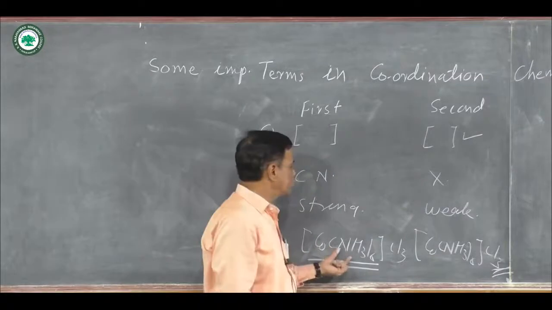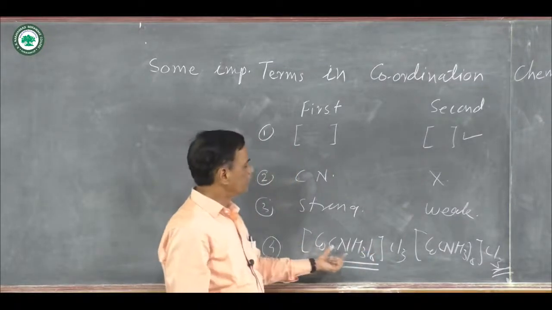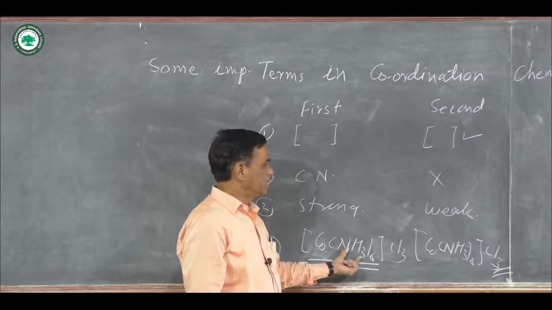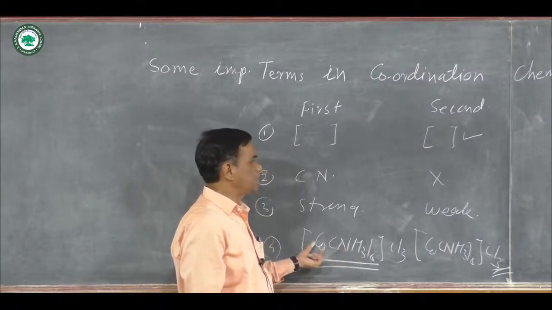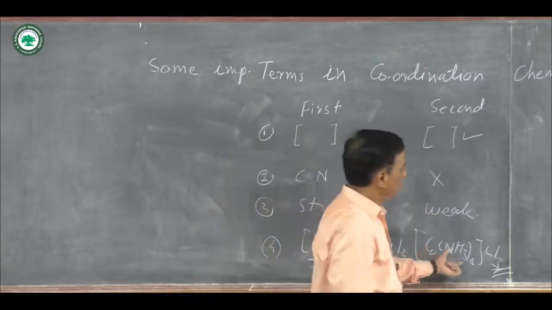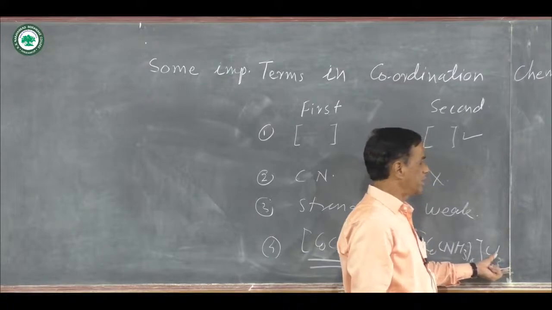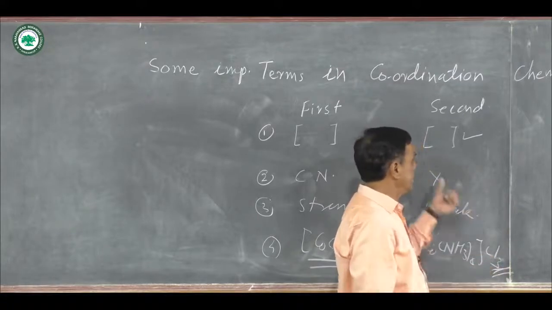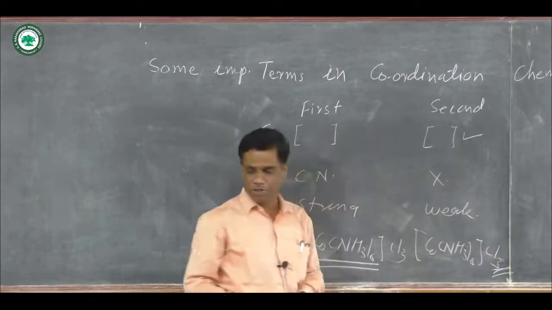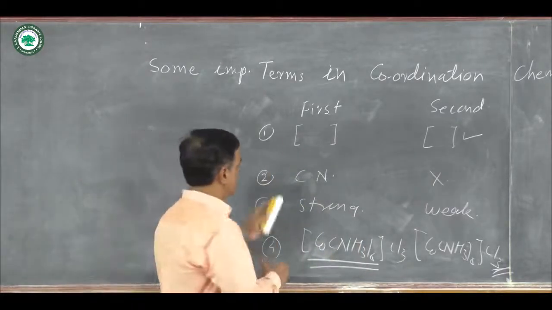Example: [Co(NH3)6]Cl3. In this complex compound, 6 NH3 ligands are directly attached to the Co, and they are in the first pair, and 3 chloride ligands are not directly attached, they are outside the square bracket, they are in the second pair. These are some comparison points between first pair and second pair of coordination compounds.